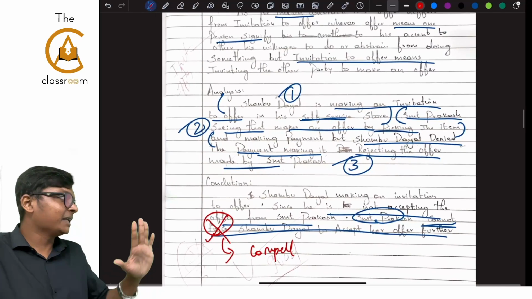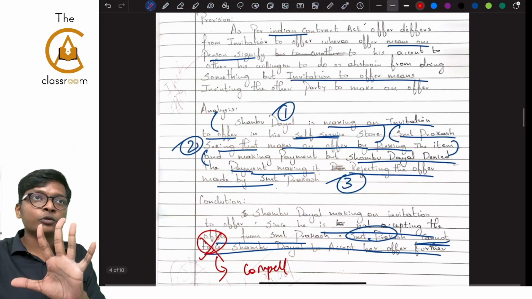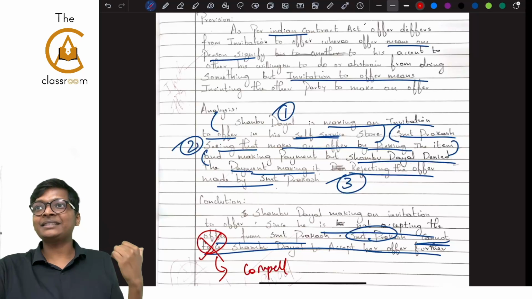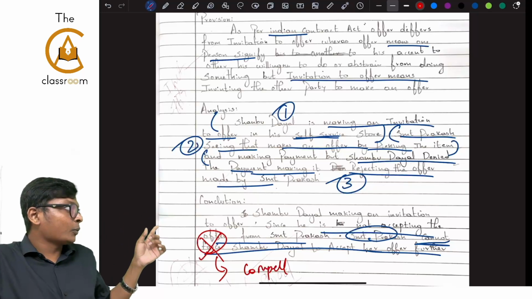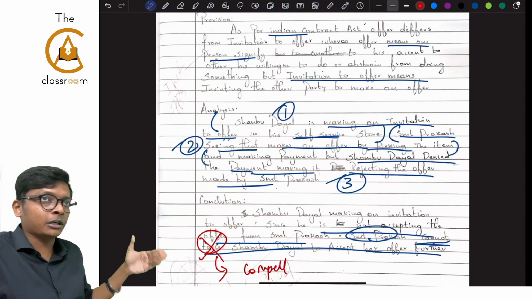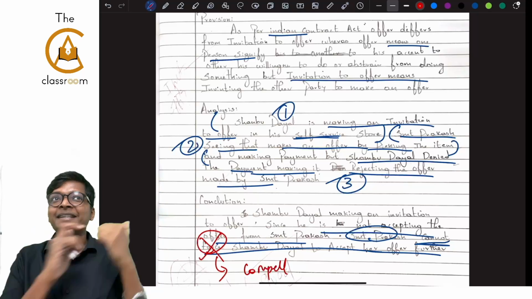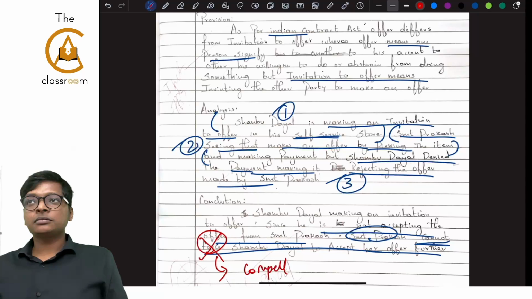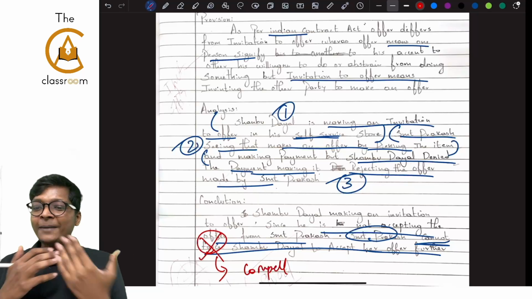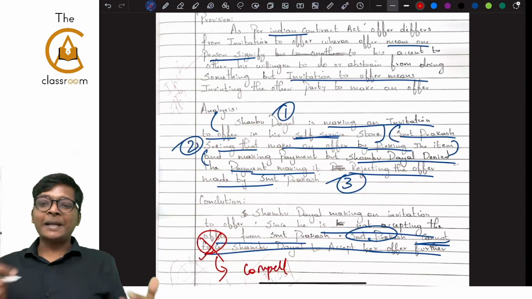Now do you agree with me? In all the answers we have seen so far, this is good. If an examiner is reading this, they will know what is in the question, what happened. So beautifully, provision, analysis, conclusion, that is the template. This answer, we have to appreciate. Mubin wrote well. Clap for Mubin, guys. YouTube also clap for him.